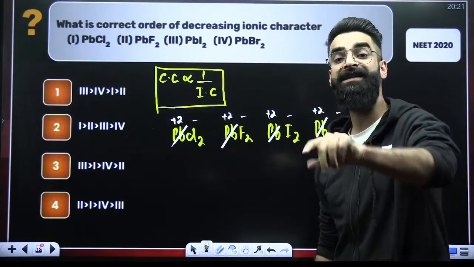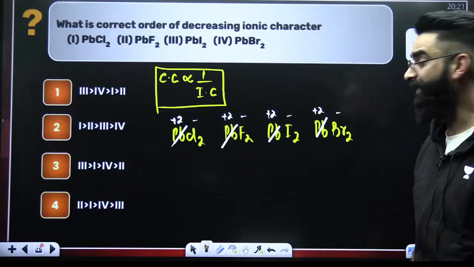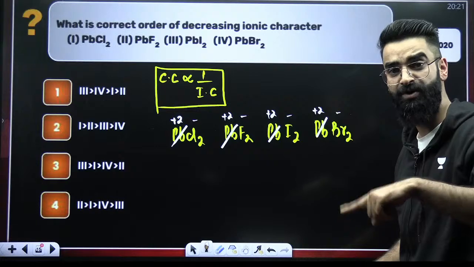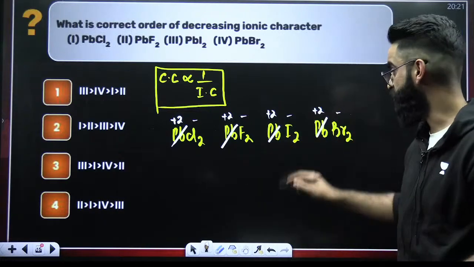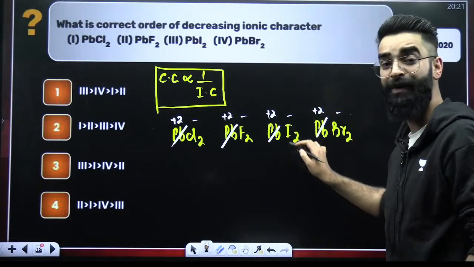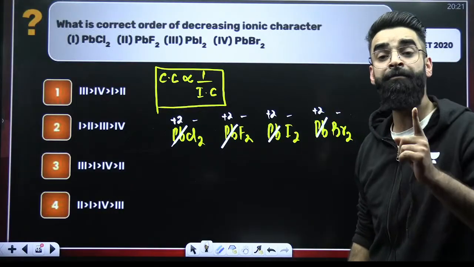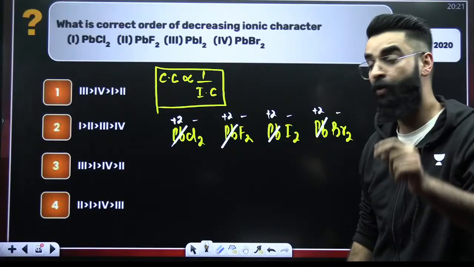Now, talk in terms of size of anion. Where is the size of anion maximum? I negative has got maximum size, followed by Br negative, followed by Cl negative, followed by F negative. So this particular I negative has got maximum size. Maximum size means maximum polarizability. Maximum polarizability means maximum covalent character.